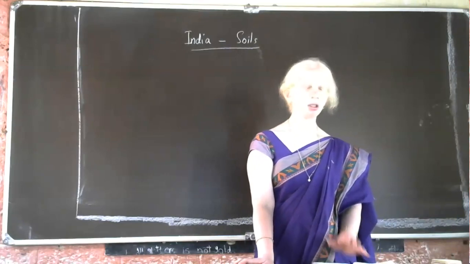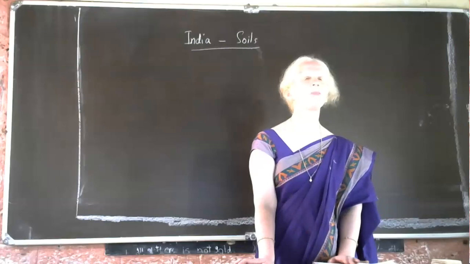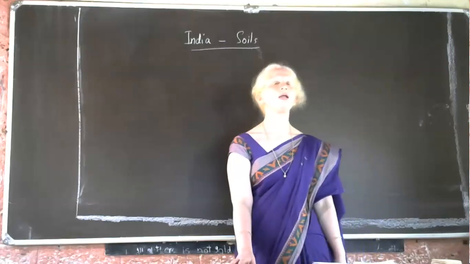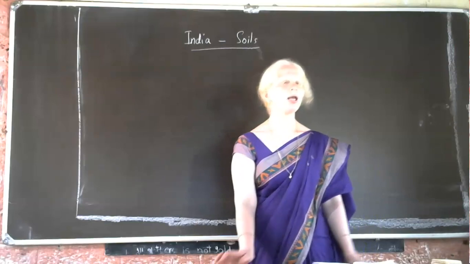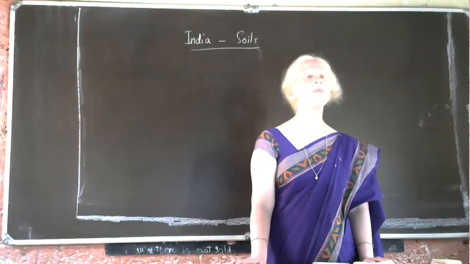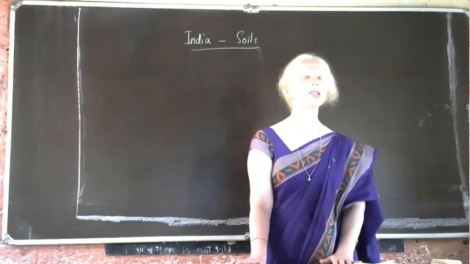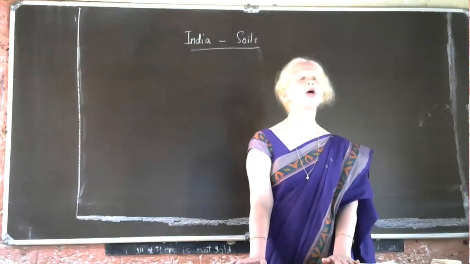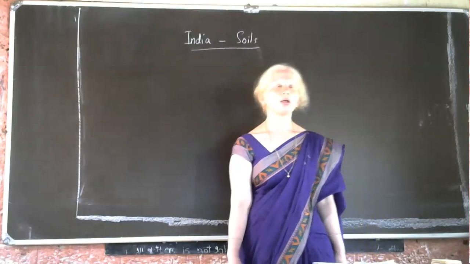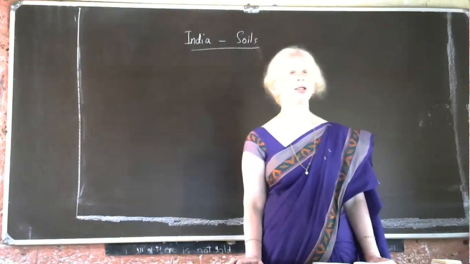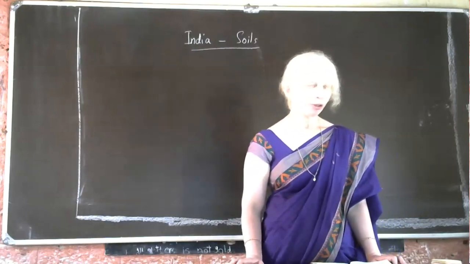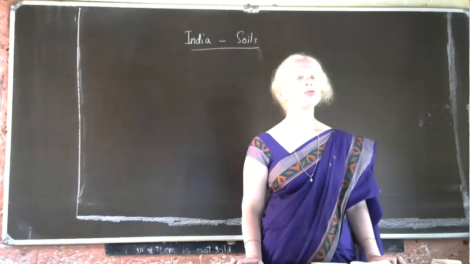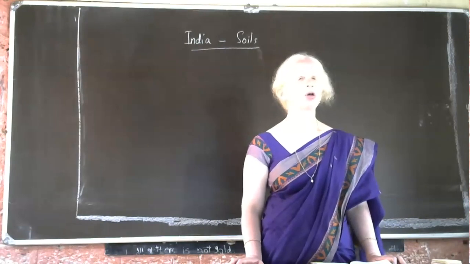Okay, it contains more salts. Soluble salts are more in the soil, and that is why it is not fertile, and it cannot retain moisture. It has very little humus. So that is why desert soil is not at all good for agriculture. Okay. After desert soil, the last one is mountain soil.